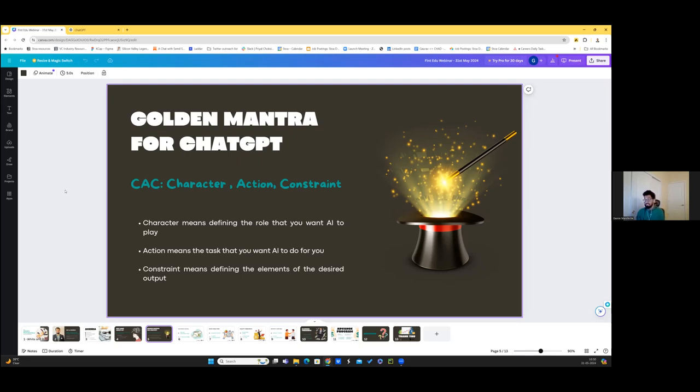And the third is constraints, which means defining the elements of the desired output. I'll tell you what constraint means. It's not as intuitive, but you have to define how you want things. So in this very email example that I mentioned to you, defining the tone, that okay, make it more friendly or make it more strict, that means constraint. Or say the number of words, that okay, I want the response in say 150, 200 words, that is defining the constraint.